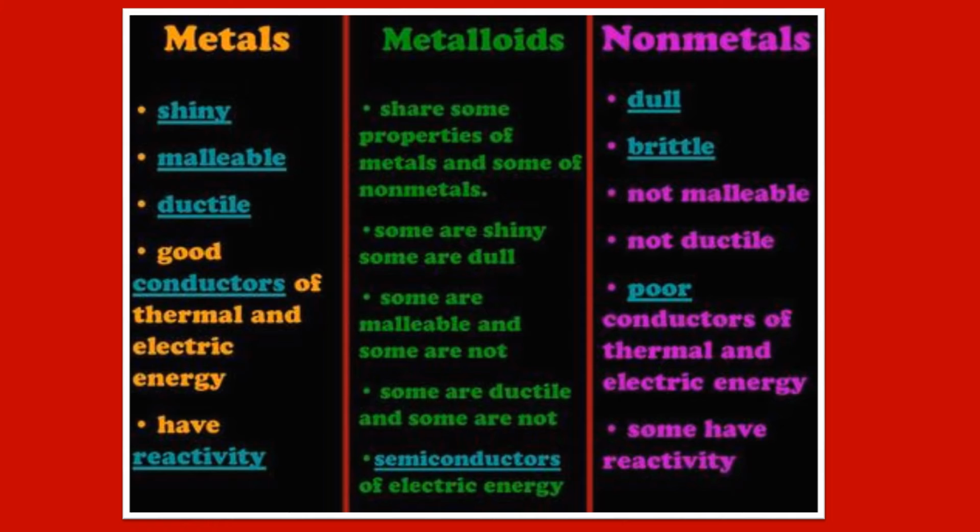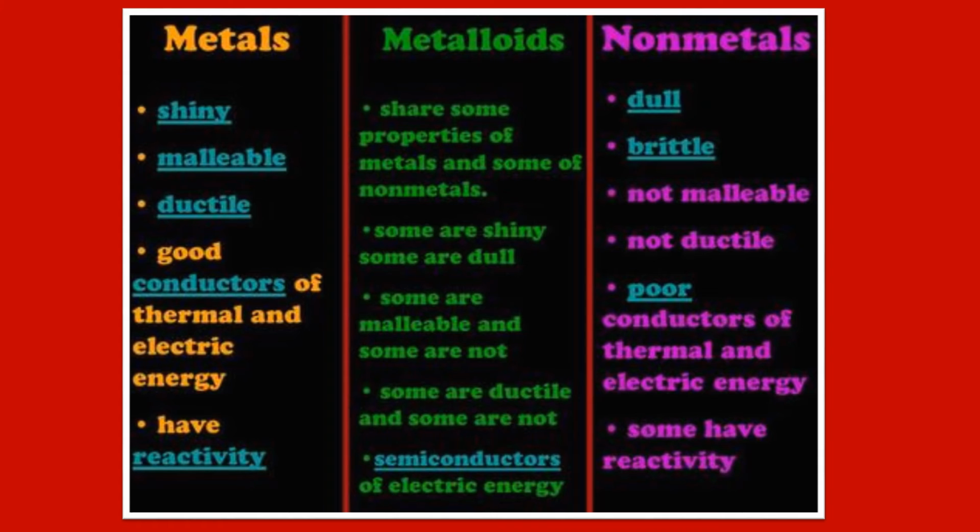Non-metals are dull. If you see carbon, it does not shine. They are brittle, when we are easily able to break them. They are hard, not malleable, not ductile. So we are not able to bend them into any shape that we want. Poor conductors of thermal and electrical energy.